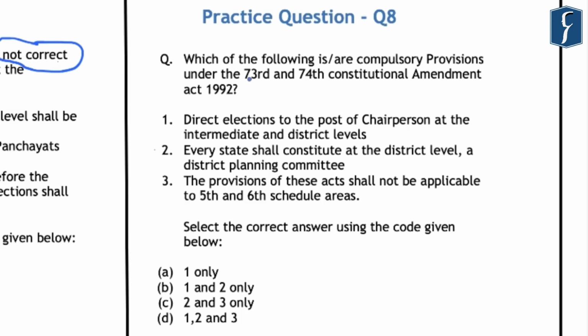Now, regarding the first statement, we have already read that the chairpersons at the intermediate and the district levels shall be elected indirectly by the members of these panchayats. And thus, this first statement given here is incorrect. Now, if you eliminate this first statement, you can easily eliminate the options A, B and D. So the correct answer that comes out is C, that is 2 and 3 statements that are given here are correct.